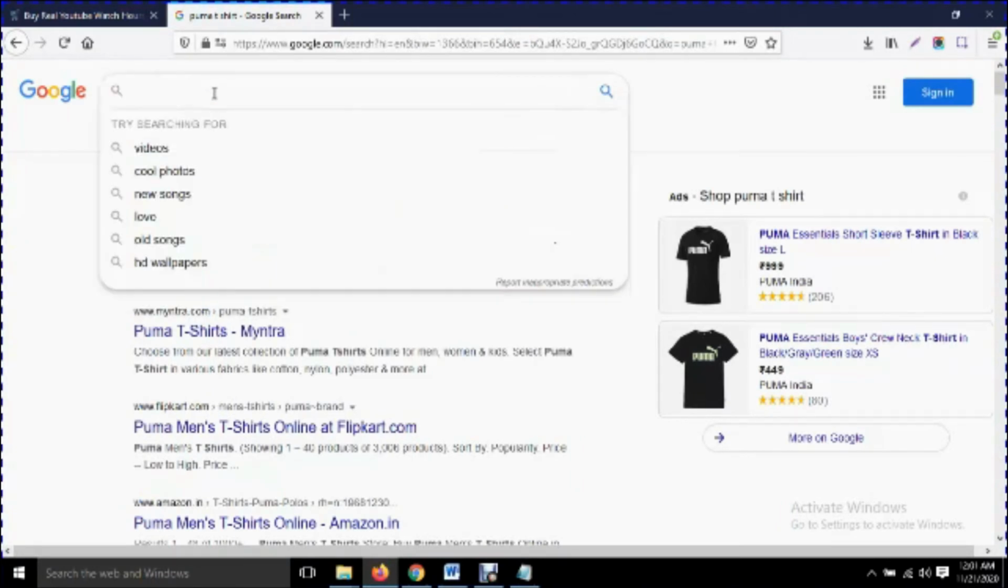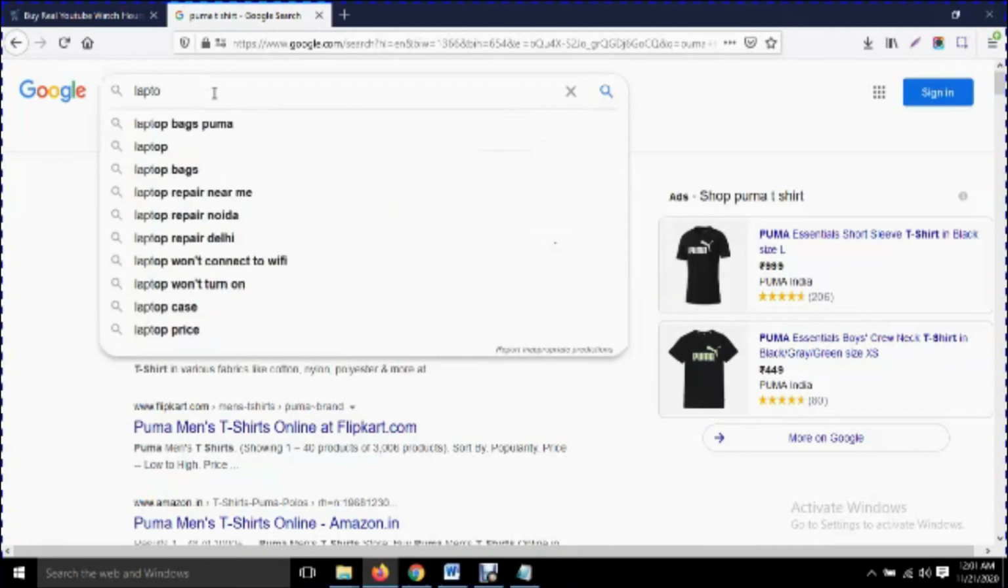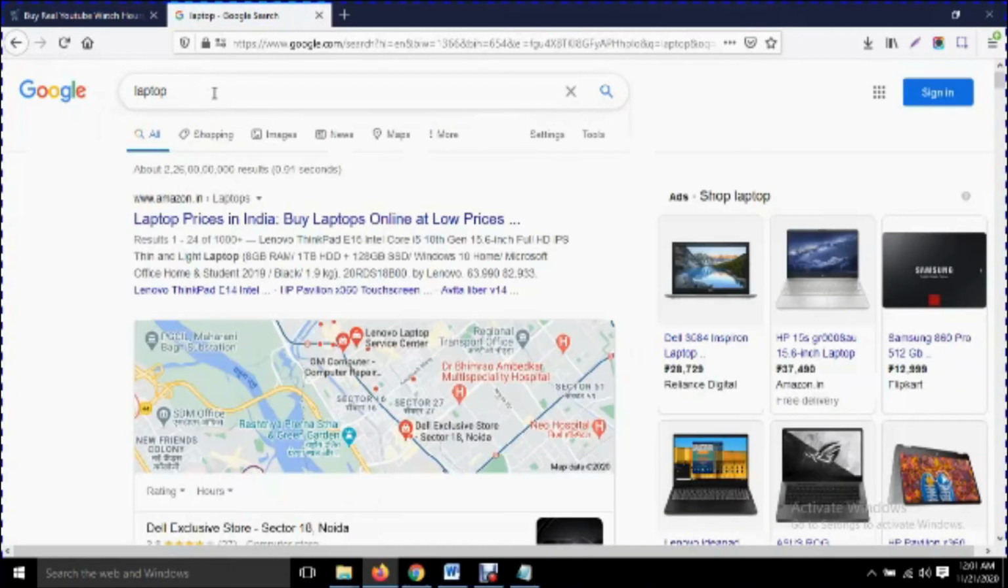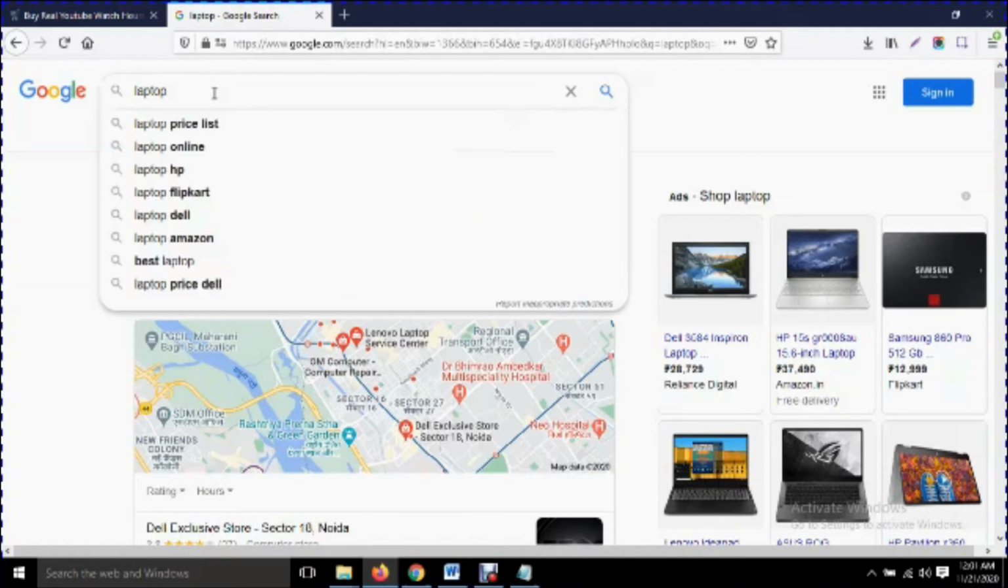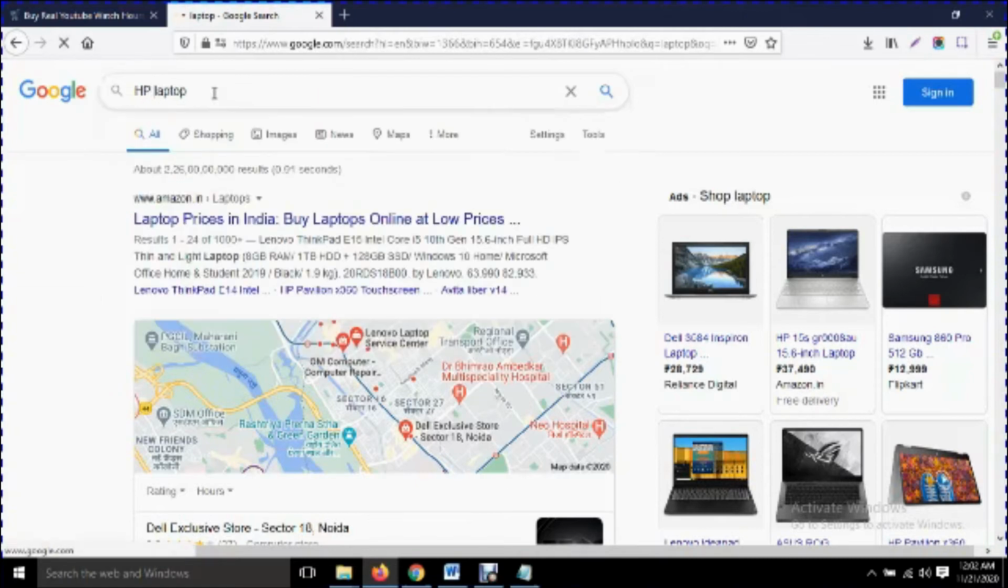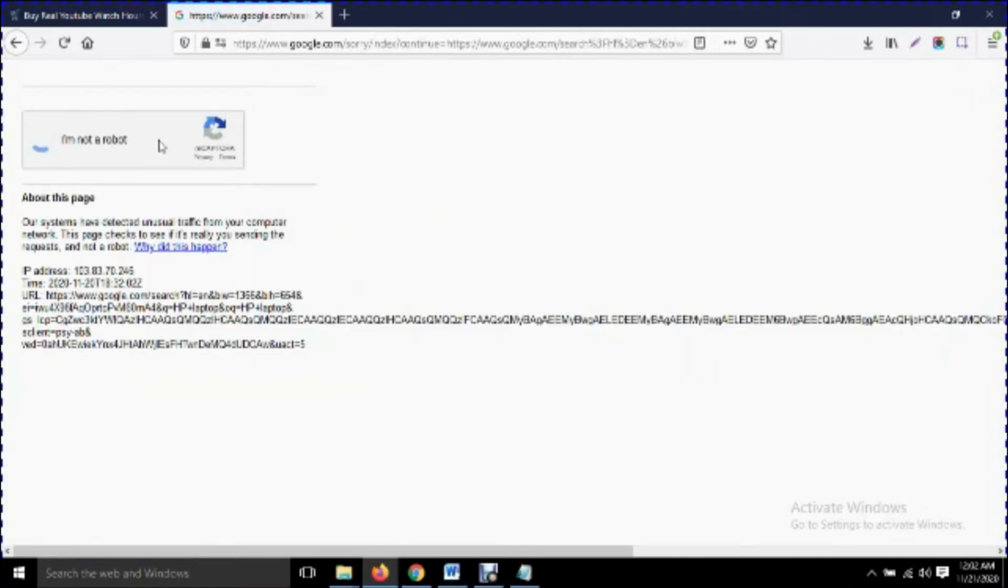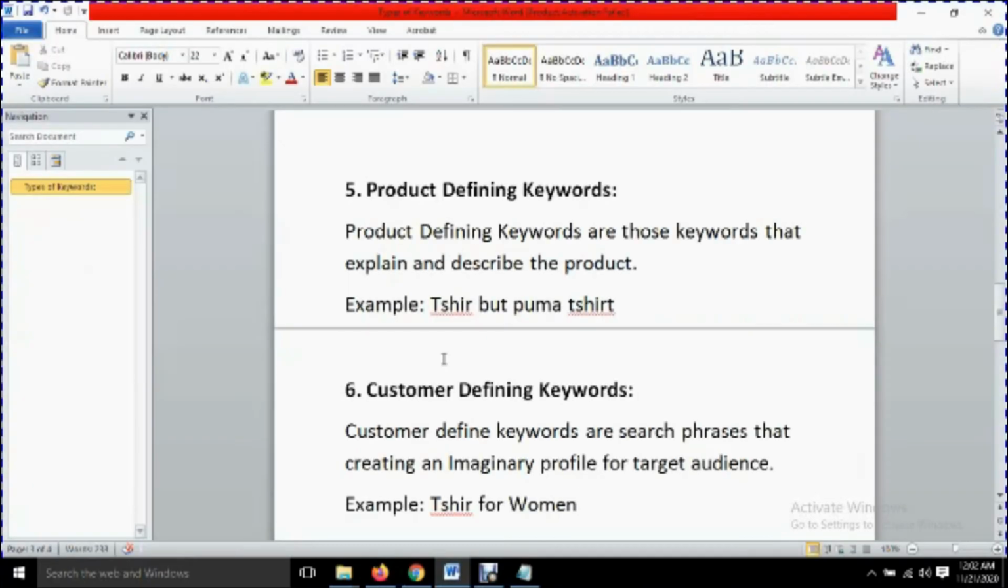Suppose I'm looking for laptop. So I will get all the information from those companies who are dealing with laptops, but I need a particular company's product. So for this I have to write HP laptop. It means I am looking for laptop, but only HP laptop. So this is called the product defining keyword, where you are writing about your product as well as its company name.